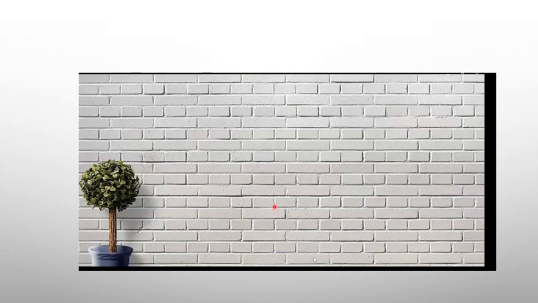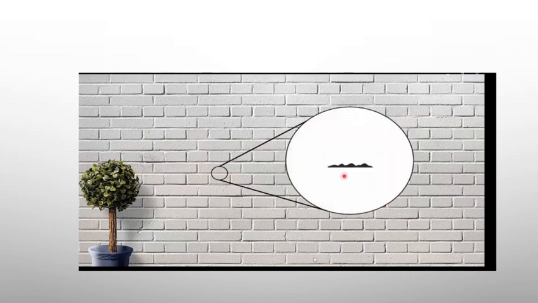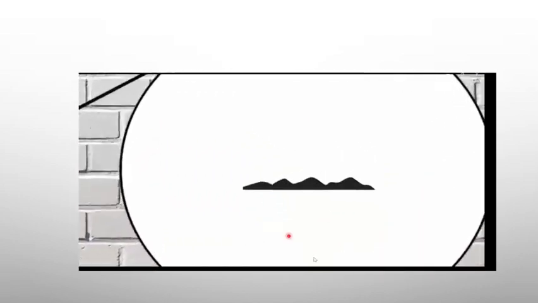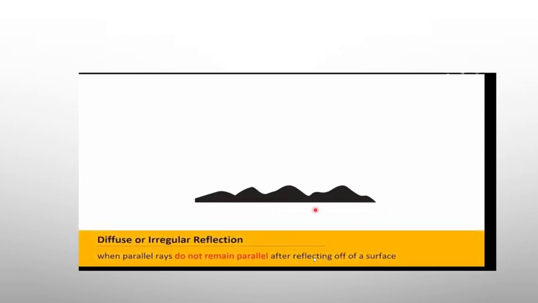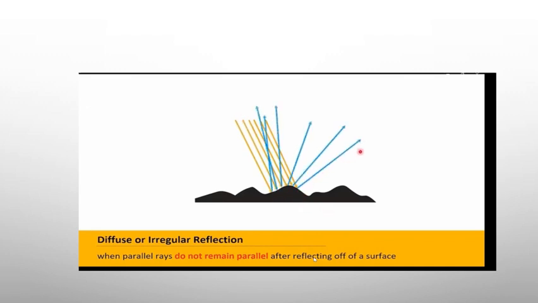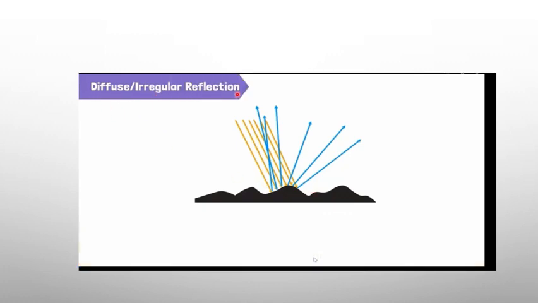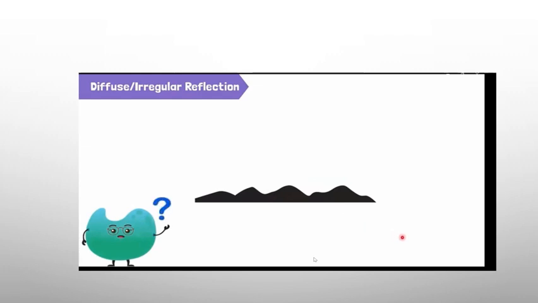On the other hand, we also want to look at this wall, but you cannot see the roughness of this wall. We need to zoom in with a microscope, and you can get that surface there, which you see. So realize that if a parallel beam of light falls onto that surface, it is reflected in different directions, as you see with the blue lines. That kind of reflection is termed diffuse reflection.